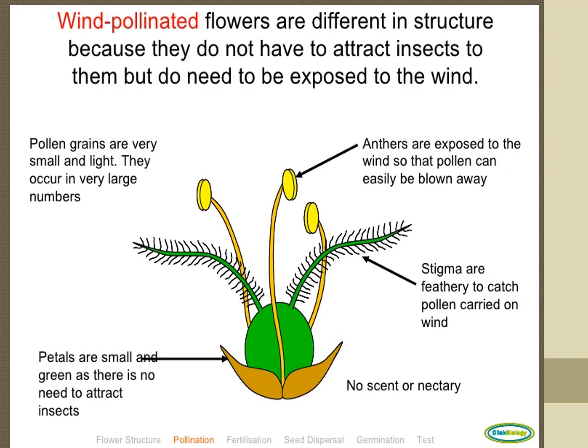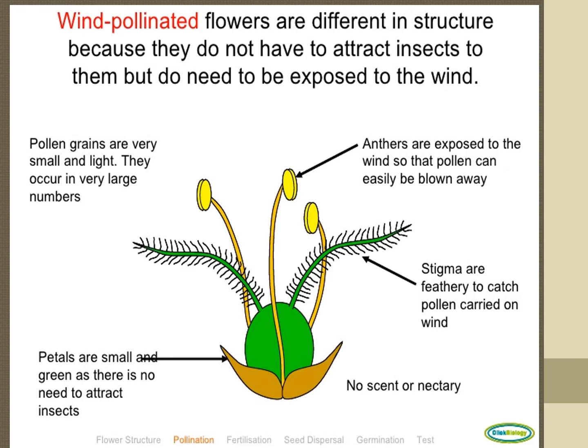Petals are small and green as there is no need to attract insects, because the pollen goes through the wind. Pollen grains are very small and light. They occur in very large numbers.